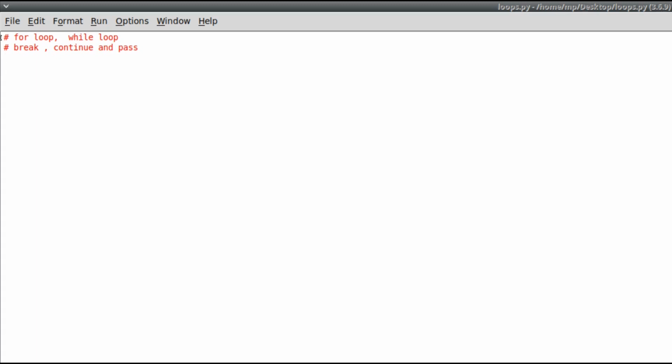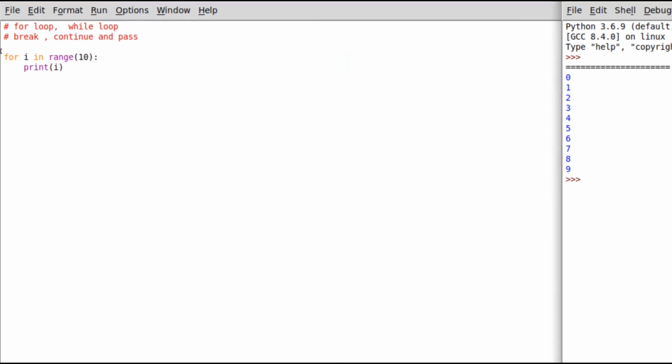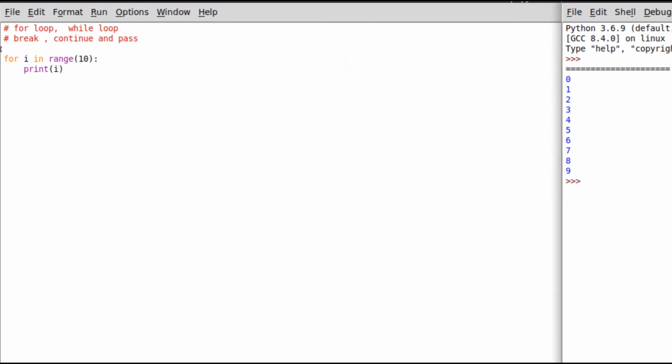So we'll take one basic example where we'll just print numbers in a particular range. I'll write for i in range. You can mention any numbers here. I'll mention 10 followed by a colon, and then we will print that i. So when I run that, I can see numbers from 0 to 9, up to 10.